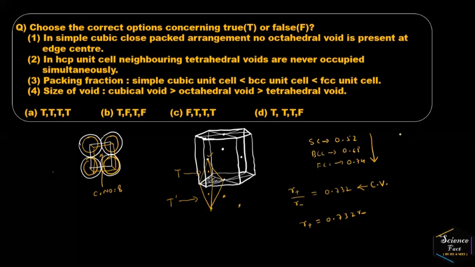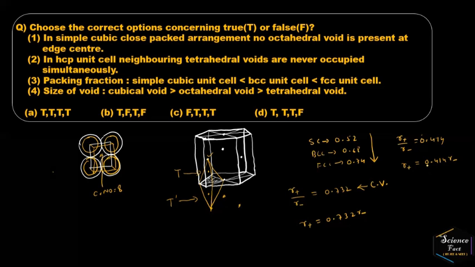While for octahedral void, this ratio is around 0.414. So the size of the cation is equal to 0.414 R minus. Remember that this term is used for the largest atom or ion for which the structure is not disturbed.